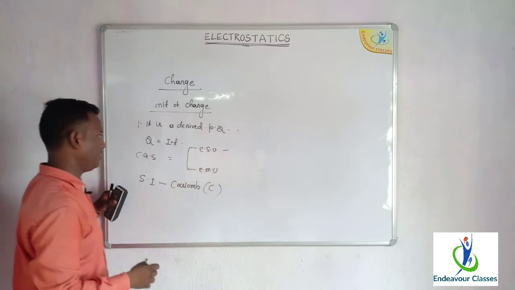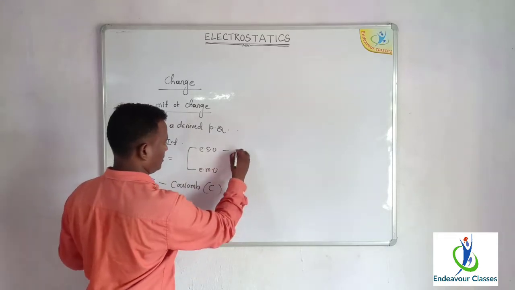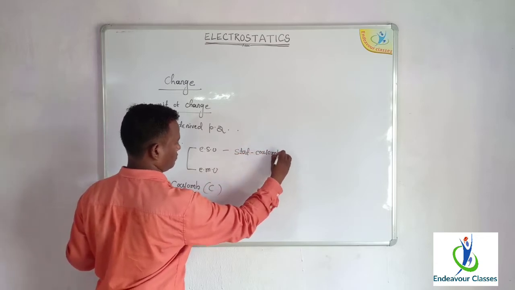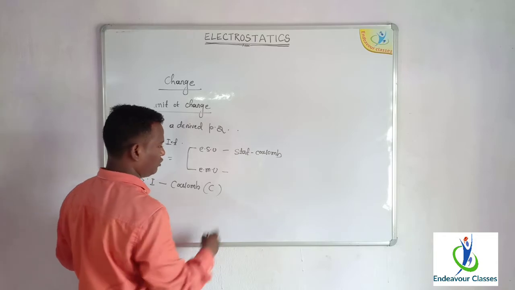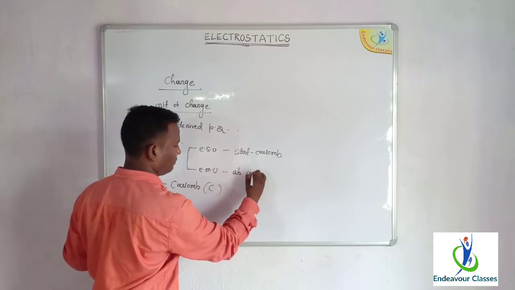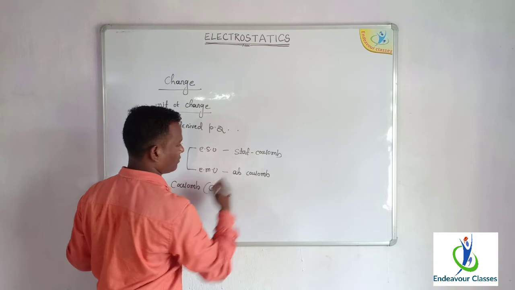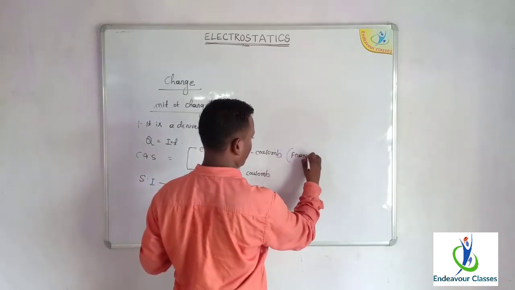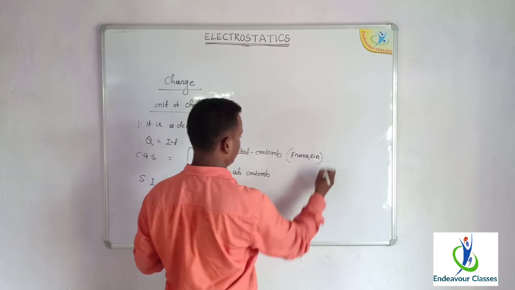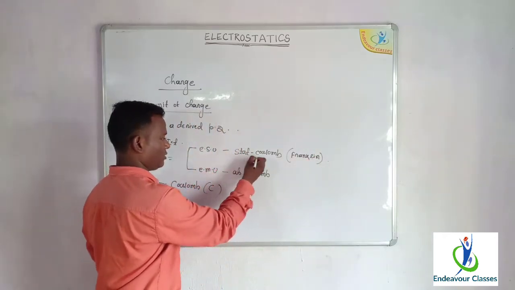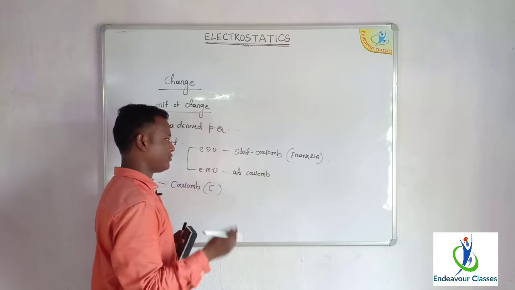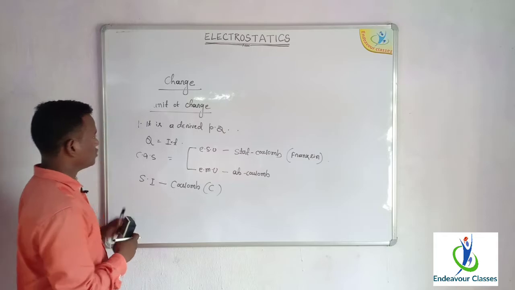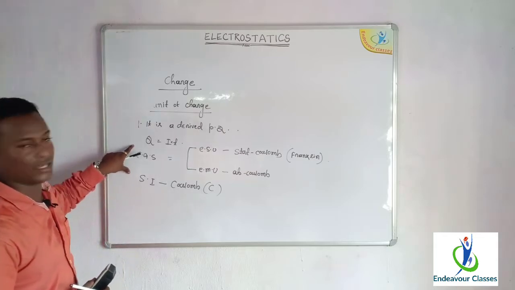Under electrostatic unit, the unit of charge is stat coulomb, and under electromagnetic unit the unit of charge is ab coulomb. Stat coulomb is also called Franklin. Stat coulomb is the abbreviated form of static coulomb, and ab coulomb stands for absolute coulomb. So these are the two units of charge.